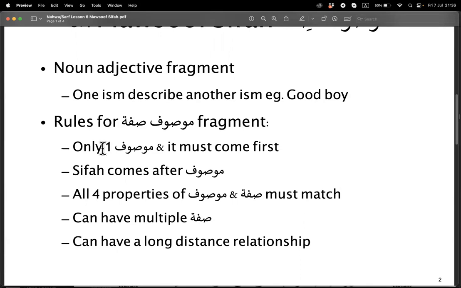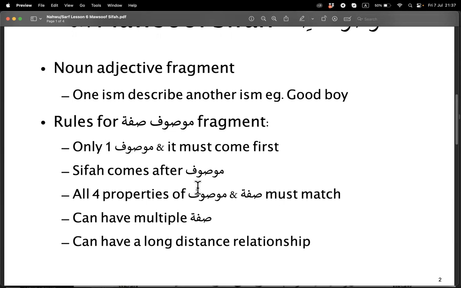Remember our four properties? Number, gender, status, and type, common or proper. Yes, exactly.